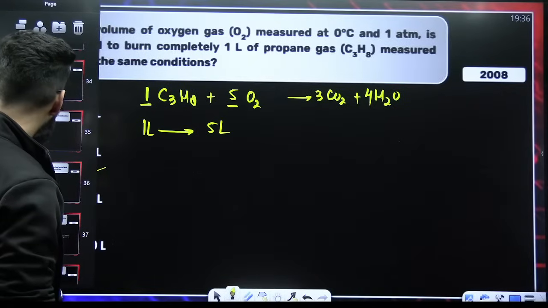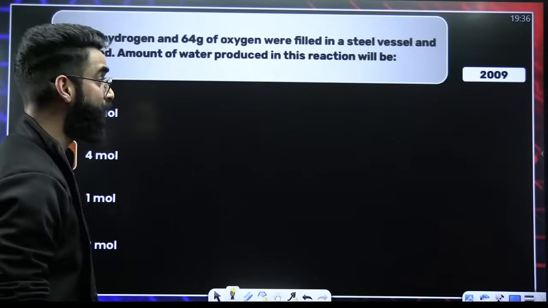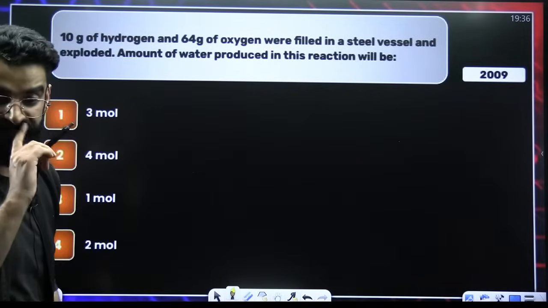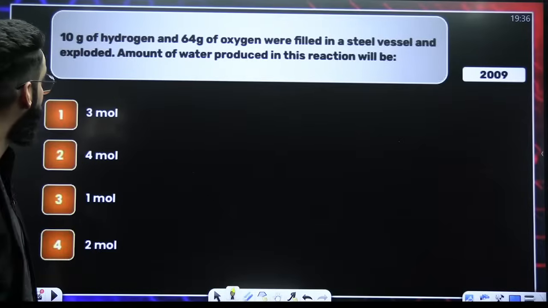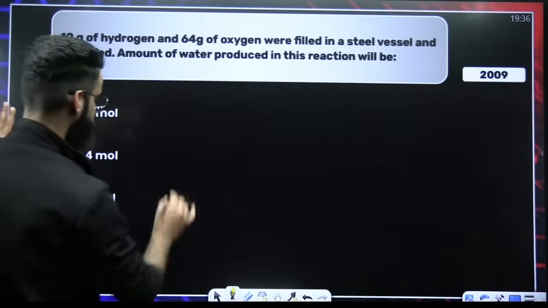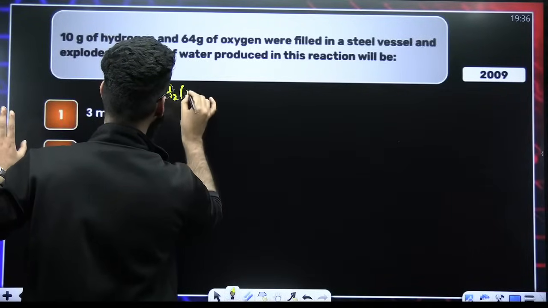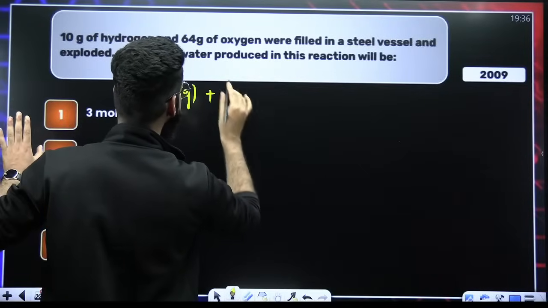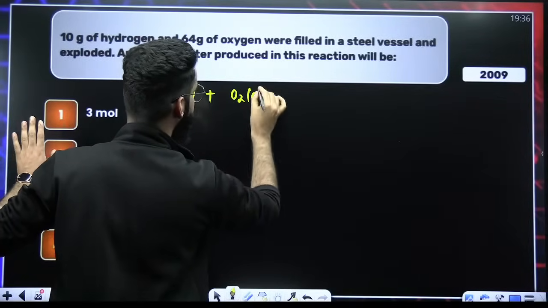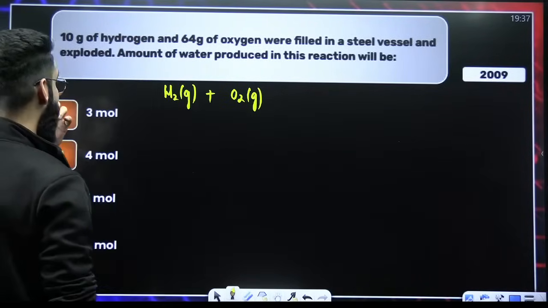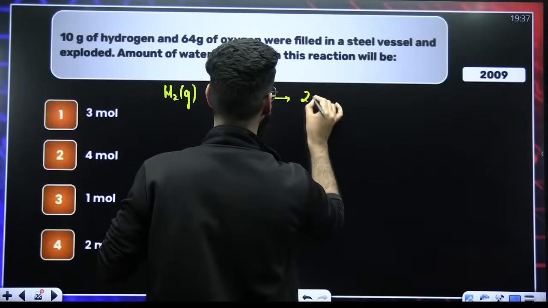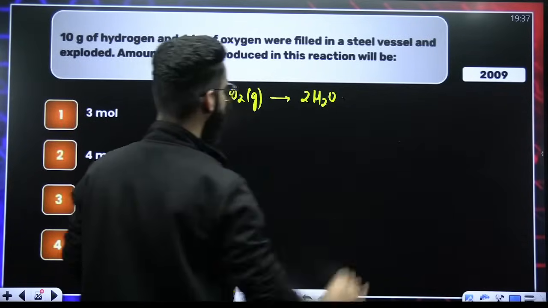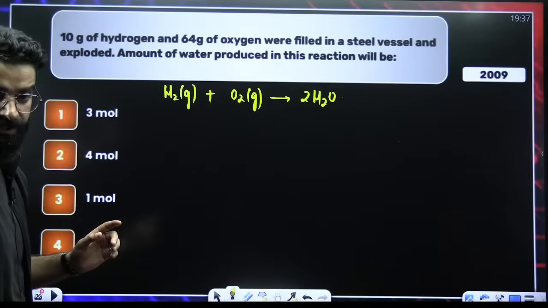Done and dusted. Look at this particular question. The question was asked in 2009. Look at this. 10 grams of hydrogen and 64 grams of oxygen were filled in a steel vessel and exploded. Amount of water produced in this particular reaction will be. That is the question. Correct?